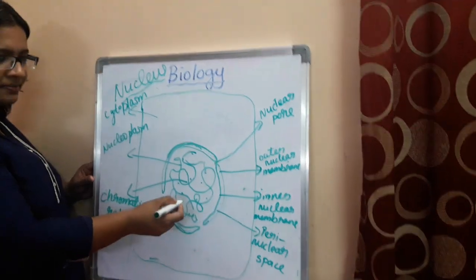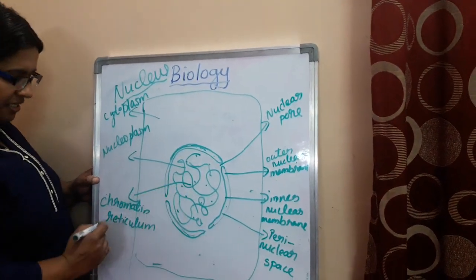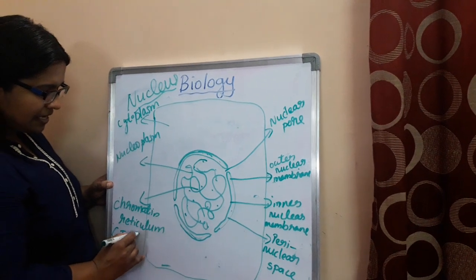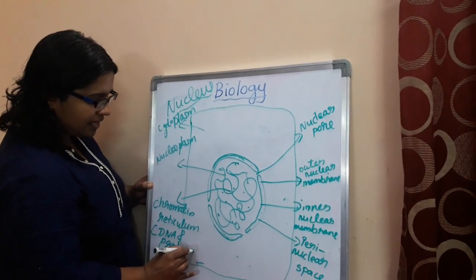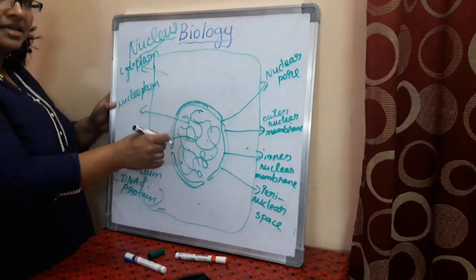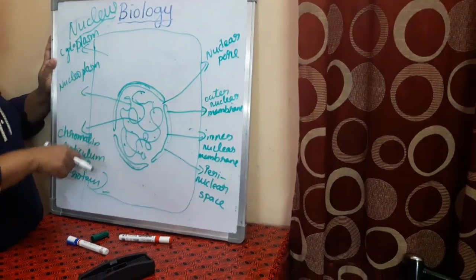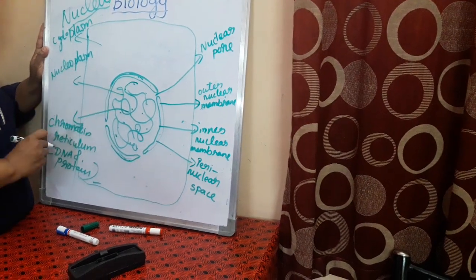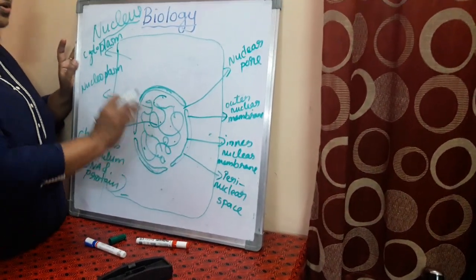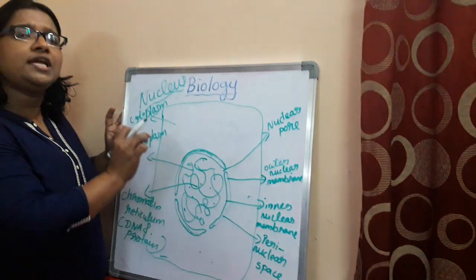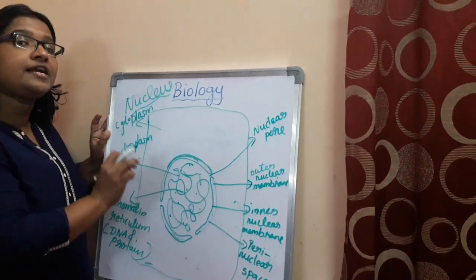Chromatin reticulum. And this is made up of DNA and protein. Nucleus has a genetic material DNA, and now you should know that the chromatin material is made up of DNA and protein. Understood?